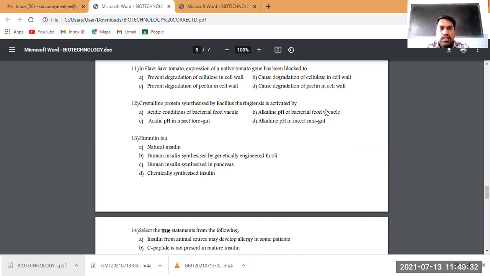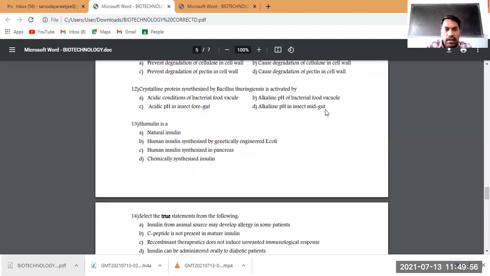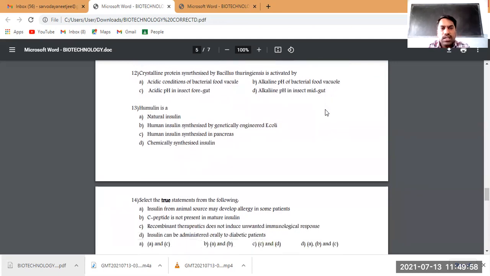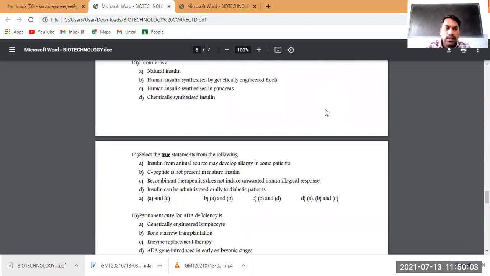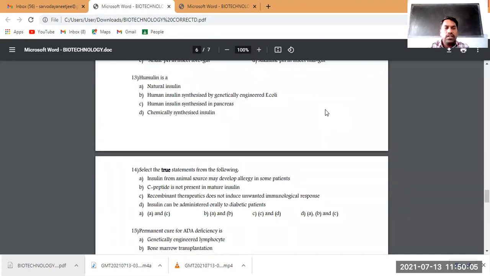Here, two of the options cause degradation. In Flavr Savr, degradation causes no meaning, because Flavr Savr will remain fresh for a long term. Degradation would make even the vegetable degrade fast. So, A and C, preventing degradation of cellulose or preventing degradation of pectin. Here pectin is the proper answer. Next question: crystalline protein synthesized by Bacillus thuringiensis is activated by... I just told we had this question, so let's skip that question and come to the next question.